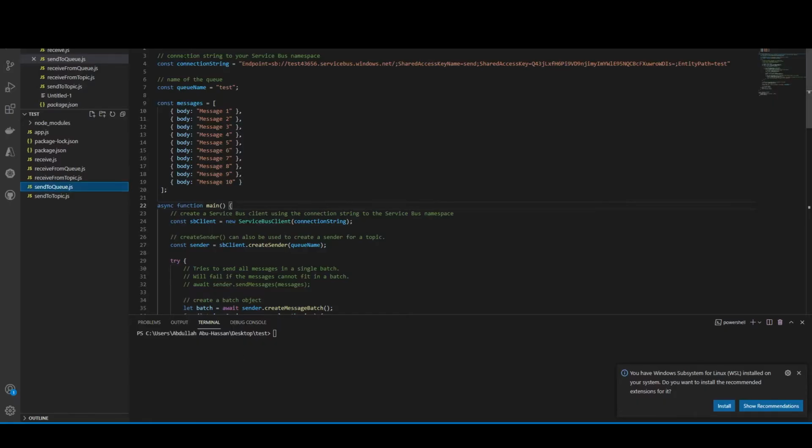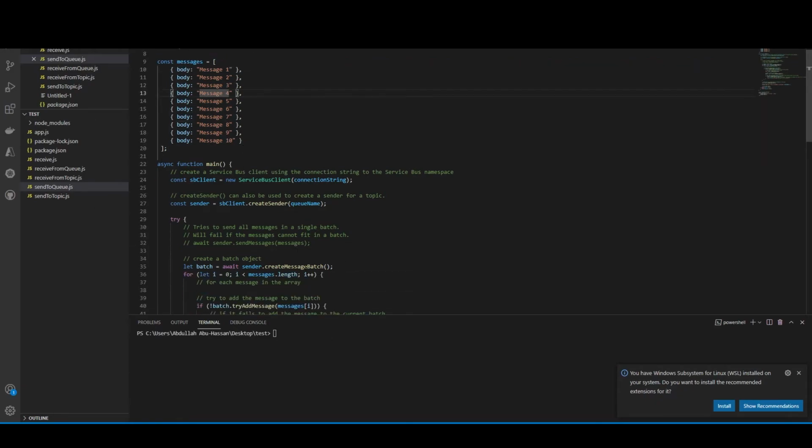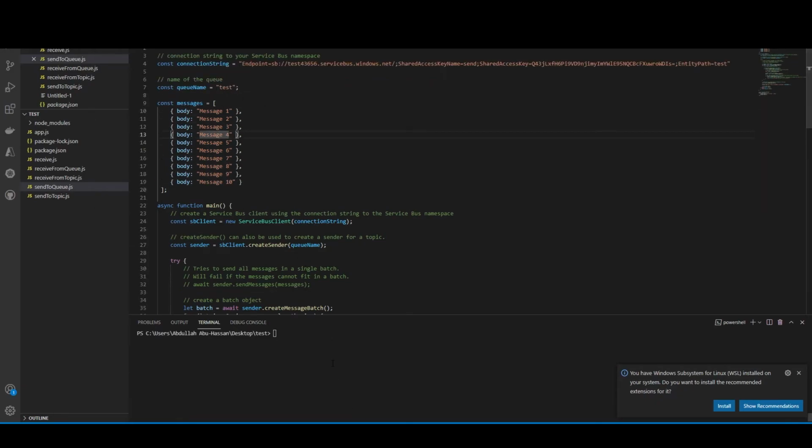Now, going back to my code, I just write the connection string, I specify the queue name, which is called test, and I write the body of messages. In this case, I'm just writing 10 very simple messages just for demonstration purposes. And at the end, I send those messages to this specific queue. So if I want to demonstrate that, I type node send to queue.js. Let's give that a bit. And as you can see, guys, it says sent a batch of messages to the queue test.